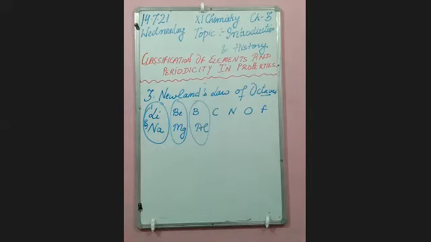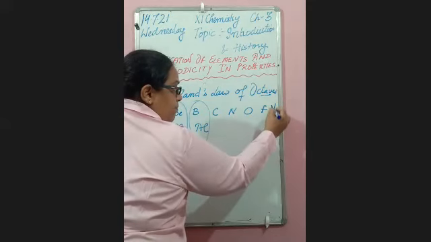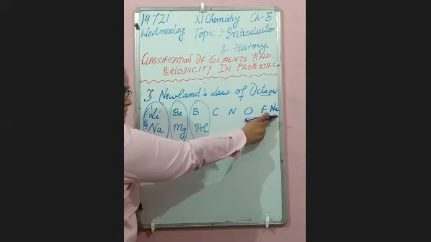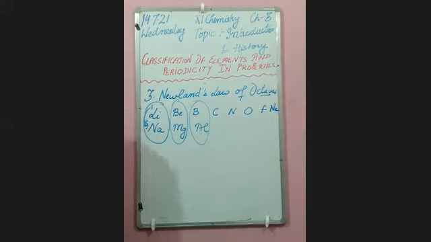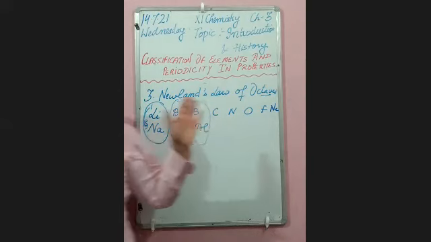But this law was also discarded because it is applicable only to lighter elements, that is, up to calcium. Now, after the discovery of noble gases, if neon comes, then this is the eighth element. Now, lithium and neon have entirely different properties.